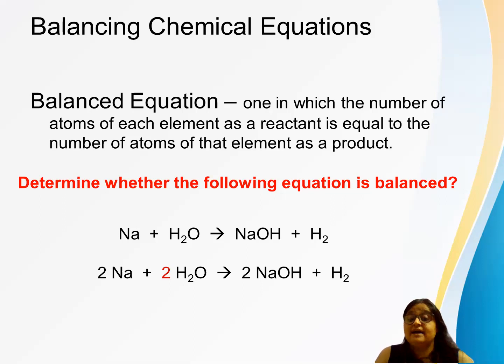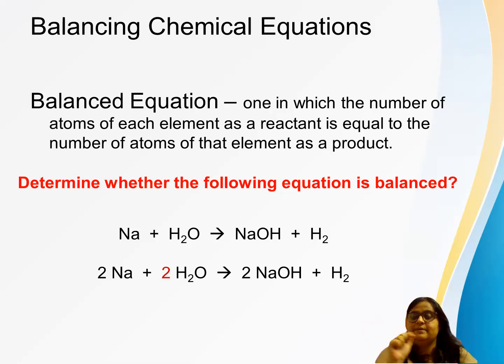H on the left hand side we have how many atoms? 2. But on the right side how many do we have? For hydrogen gas that is 2, and 1 is the H of NaOH. So how many are there? On the right side there are 3 H. So because of just one hydrogen the whole equation has become unbalanced. So what do we have to do? We have to balance the whole equation.